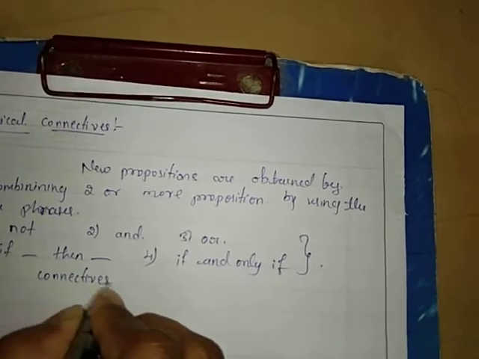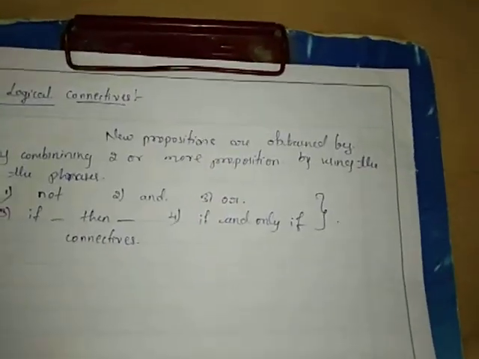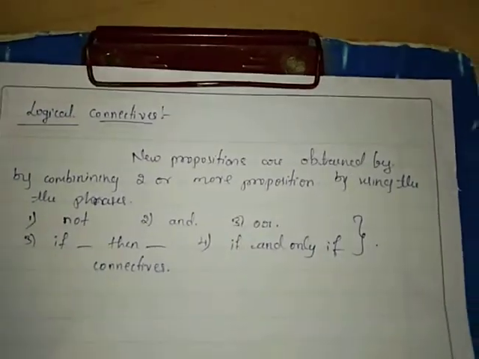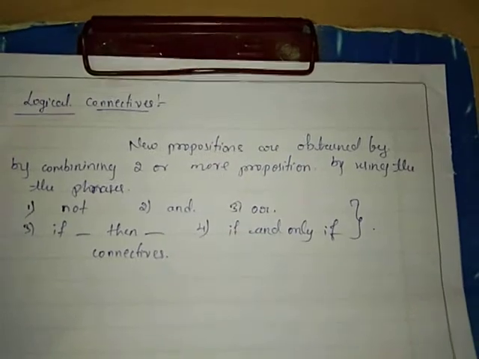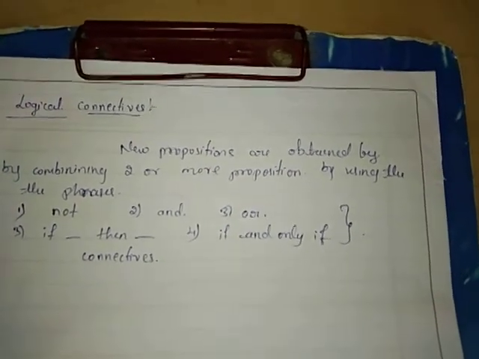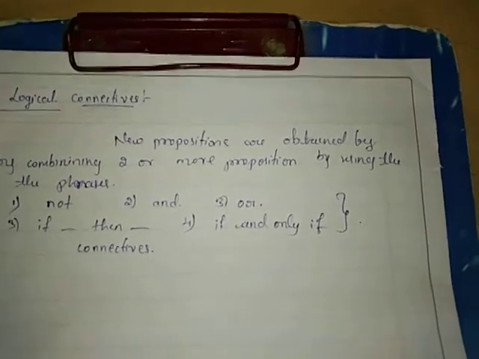These will be used to write the new propositions by combining two or more propositions.